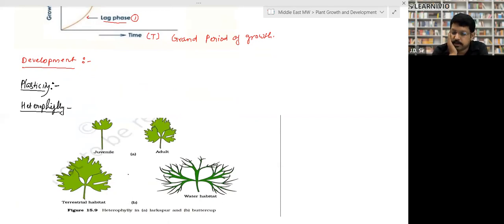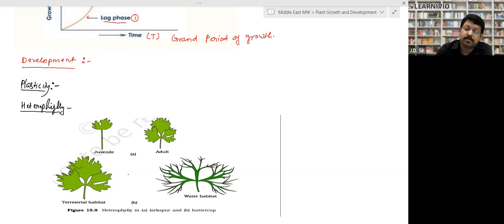Now, what is plasticity? Plasticity is a property of any organism. When a change takes place in the environment, it changes itself. That property is called plasticity.